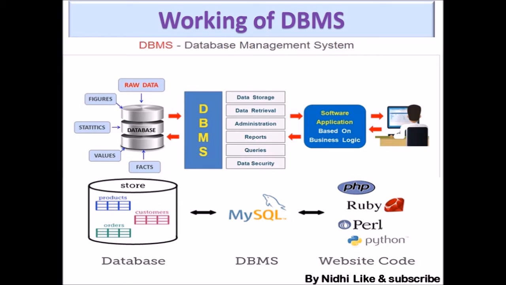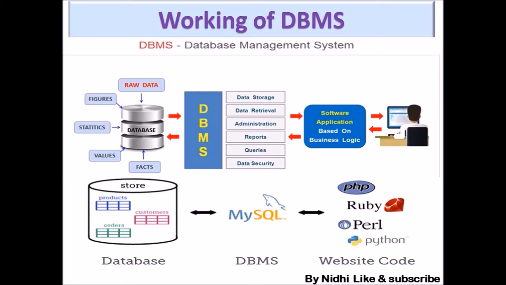The working of DBMS is to store data and retrieve data, that is data storage, data retrieval, and administration work that is provided by DBMS: reports, queries and data security. So these are the working of DBMS. So in the corresponding below image you can see that our DBMS is MySQL. So MySQL will do all this work: data storage, data retrieval, administration, reports, queries generation and data security.